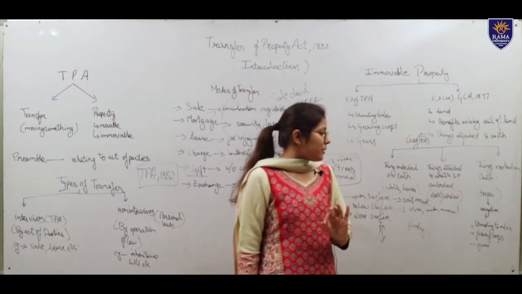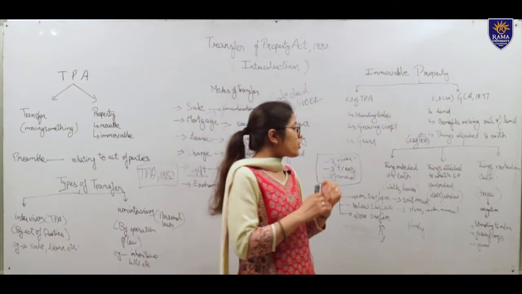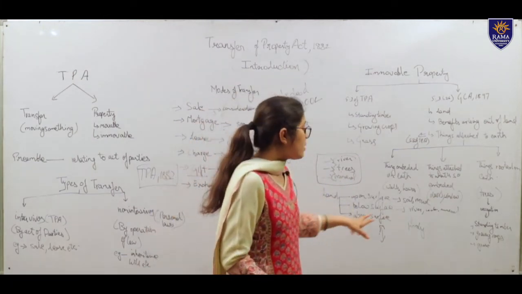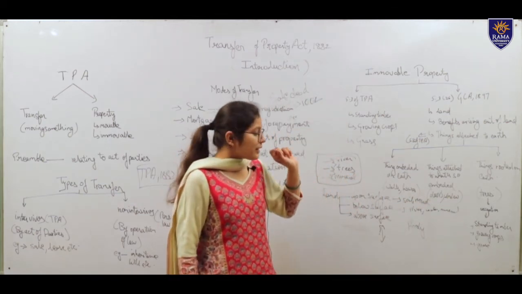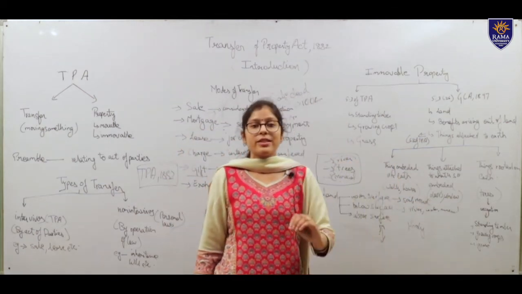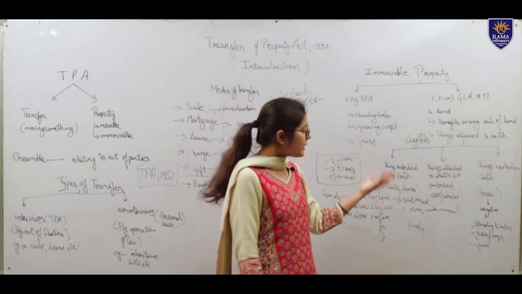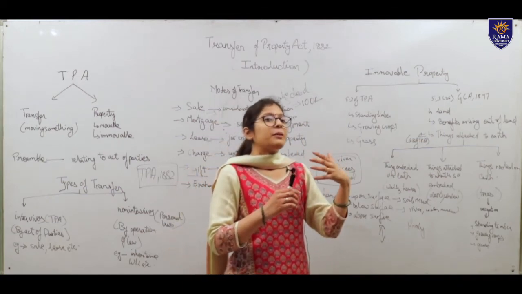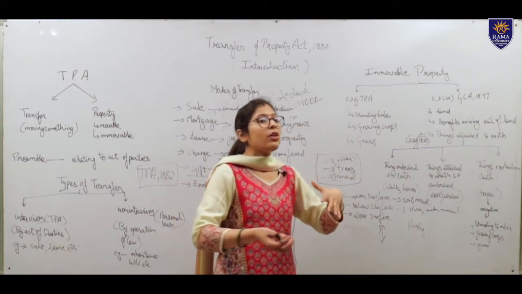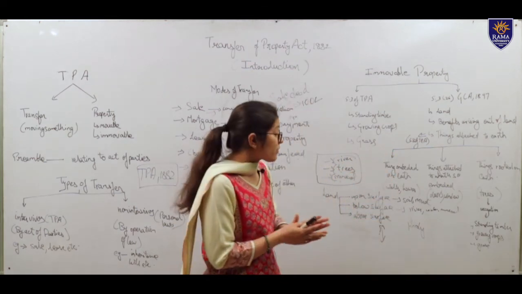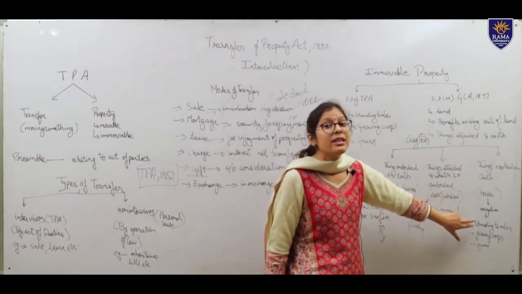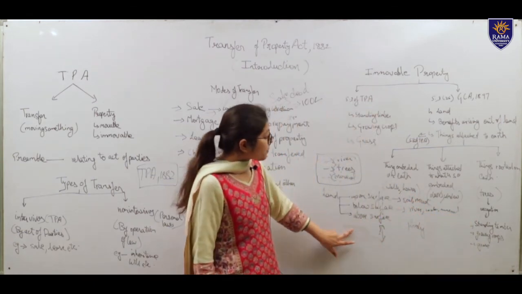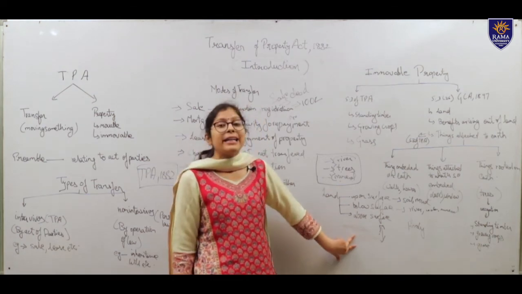So what is standing timber? Standing timber is those trees which are used for the purpose of being made into wooden furniture, doors, etc. So those are standing timber. The reason is that the purpose of growing those trees is to be cut down at some time and used. But fruit bearing trees such as the mango tree or the apple tree would not be standing timber, as the owner of the tree has the intention to gain profit out of the fruits and not by cutting down the trees.